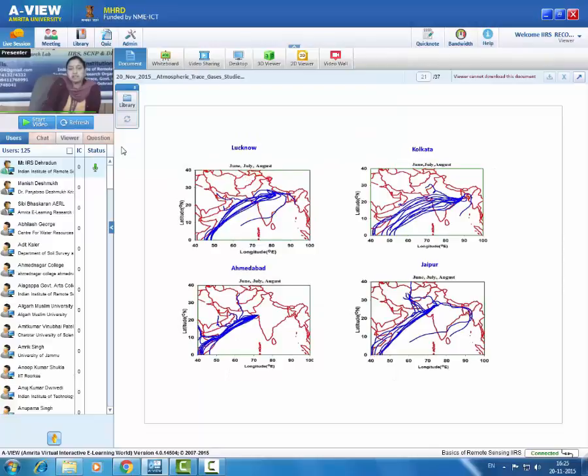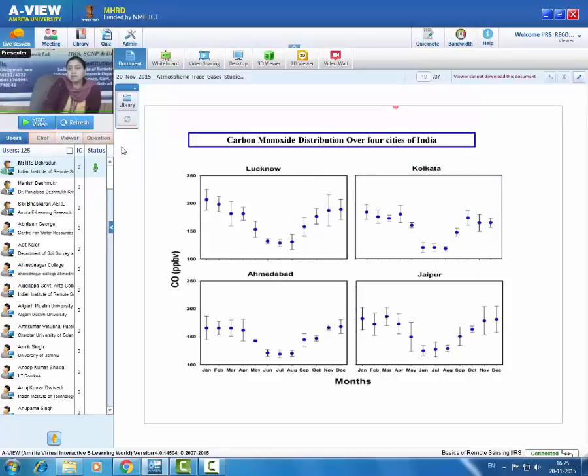However, during June, July and August, these air parcels are arriving from the oceanic region, from the Indian Ocean via the Arabian Sea. So this shows that during winter time, we are receiving air mass from anthropogenic polluted locations, whereas during summer time, we are receiving air parcels from the cleaner marine region. When air is coming from the cleaner marine region, it is not carrying any pollution. It is clean and it is diluting the air parcel and diluting the value of pollution over the observational location.